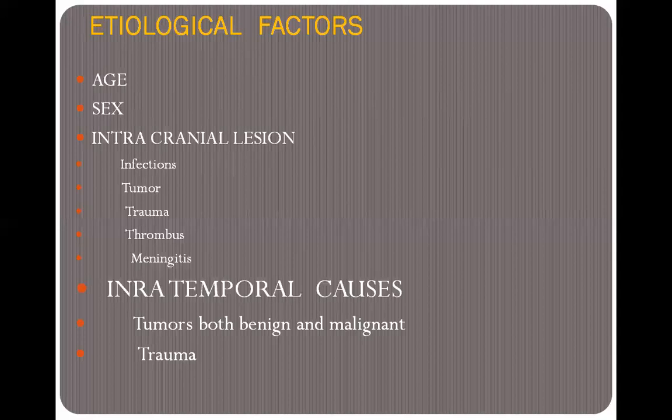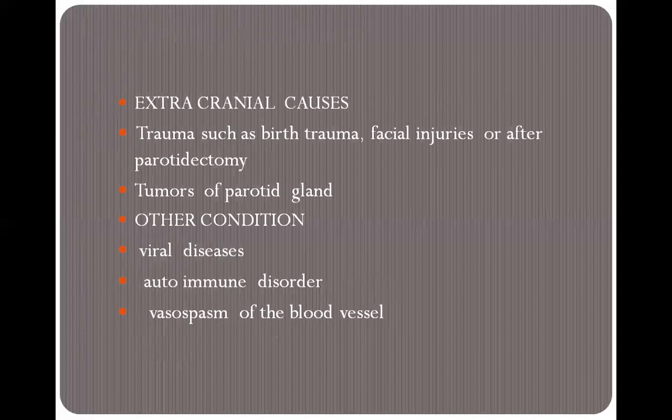Next, if the patient has trauma in the intratemporal area, it also affects the facial nerve, that is, the seventh cranial nerve. Then next are the extracranial causes.